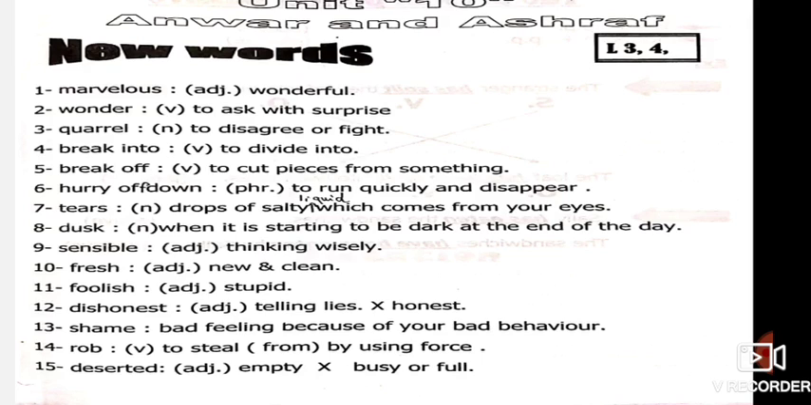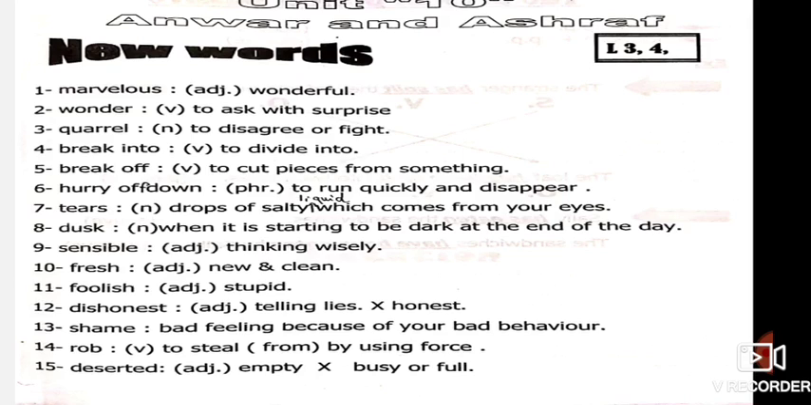Okay? Number 6, we will add F here. Hurry off, down. Okay, it's a phrase. You have to add another F here. Hurry off, down. It's a phrase which means to run quickly and disappear. Like the stranger. He hurried off, down, which means that he disappeared from their sight. Okay? To run quickly and disappear.